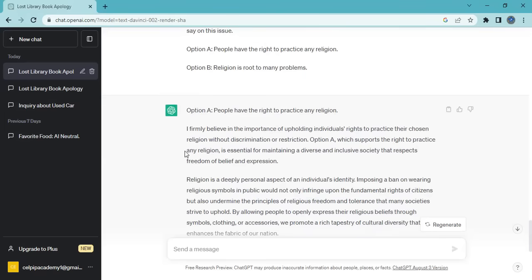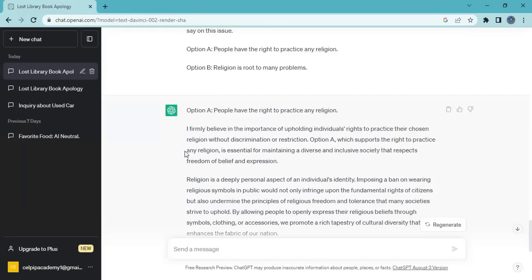So even when humans falter and do not know what to choose, ChatGPT is very diligent in choosing option A, because it is not choosing religion is the root of many problems. Yes, religion is a root of many problems, but then it is diligent. Okay, let's not go deep into it. It's just the survey question in CELPIP Writing Task 2.